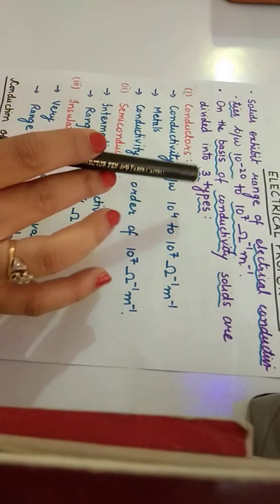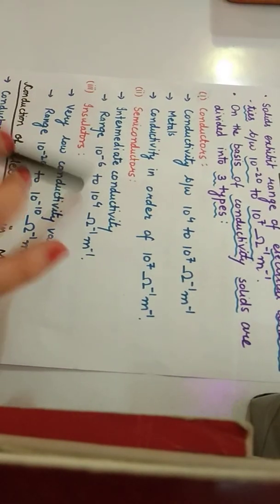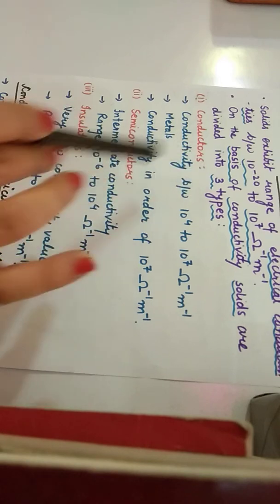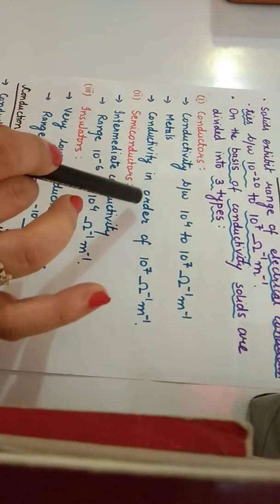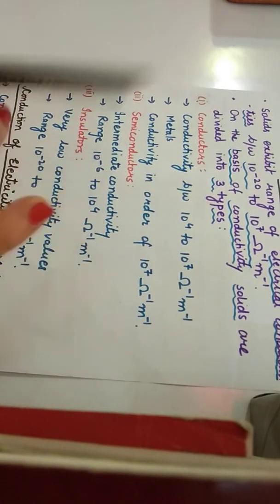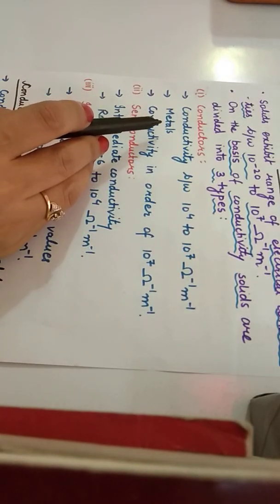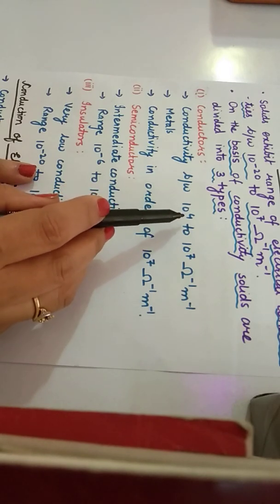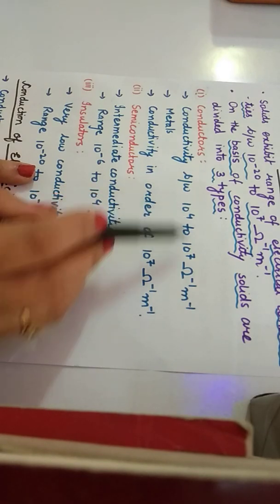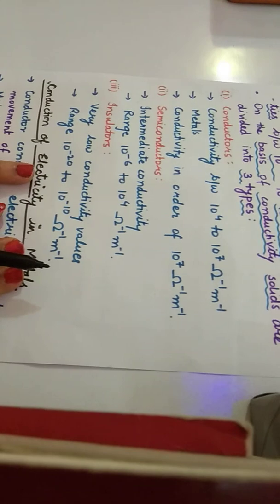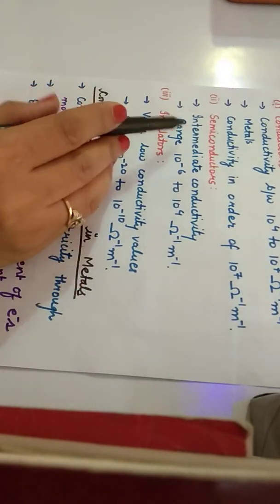So on the basis of conductivity they are divided into three classes: conductors, very good conductivity; semiconductors, conductivity between conductors and insulators; and insulators, very low conductivity. In conductors, metals generally we say are good conductors of electricity. They have electrical conductivity between 10 to the power 4 to 10 to the power 7 ohm inverse meter inverse.